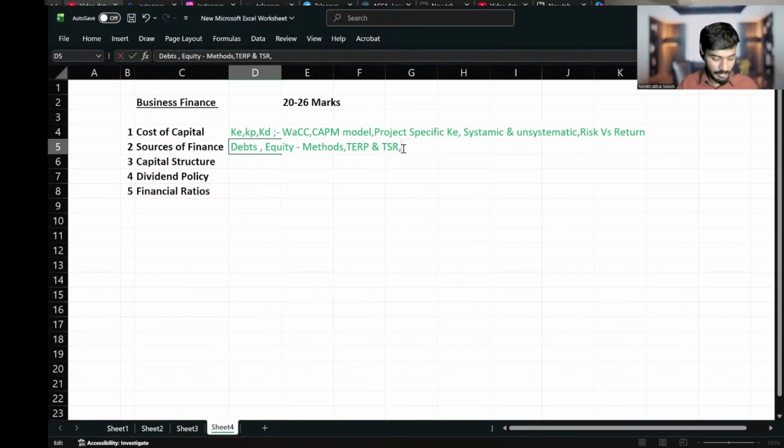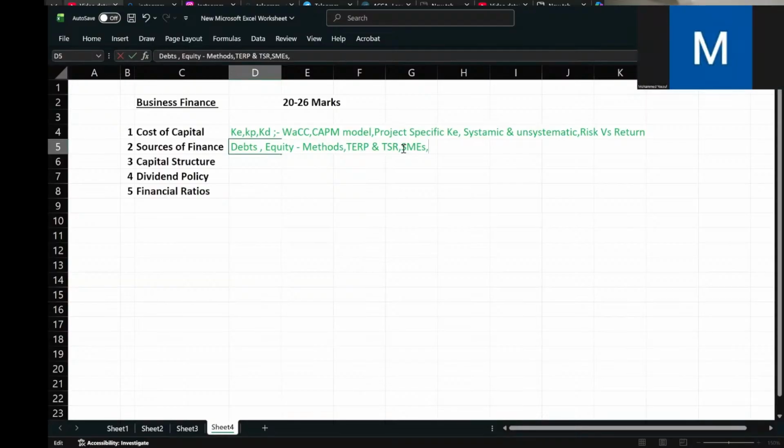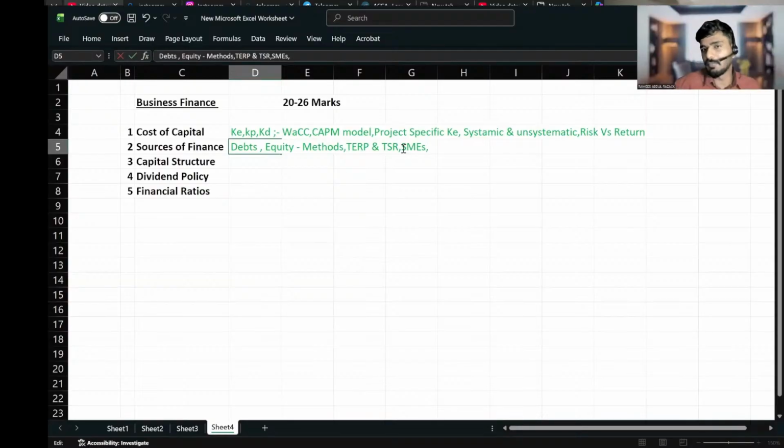Then the next thing you have to learn is about SMEs. What do you mean by the term SMEs? Small and medium enterprises. You must be able to understand what problems SMEs are facing, and what solutions they have. Here, you must be able to learn crowdfunding, peer-to-peer funding, everything. Those are the solutions, and the problems also you must learn.